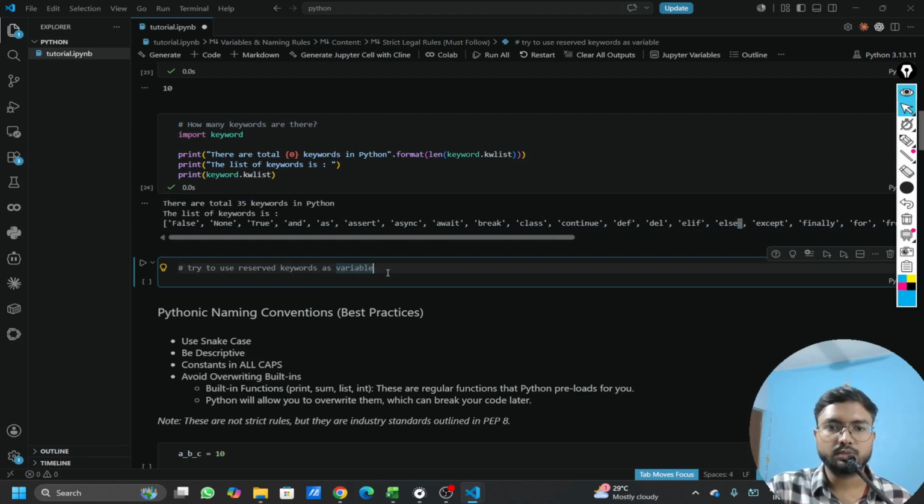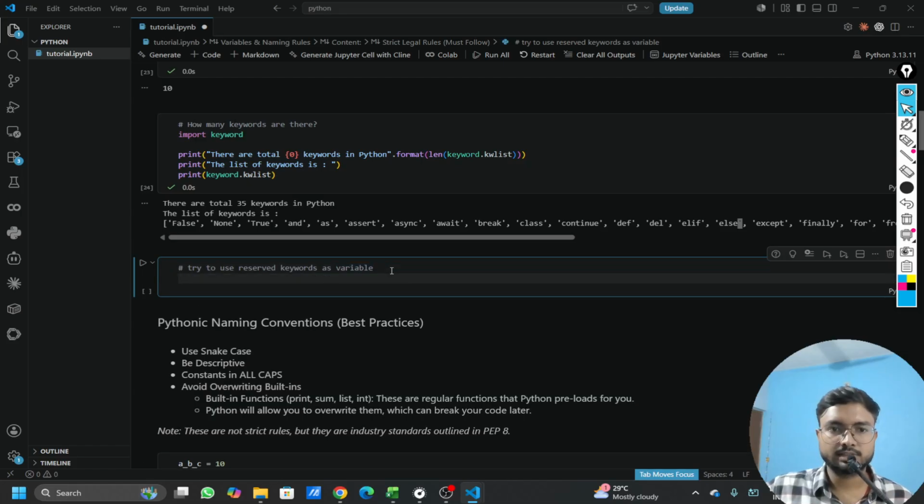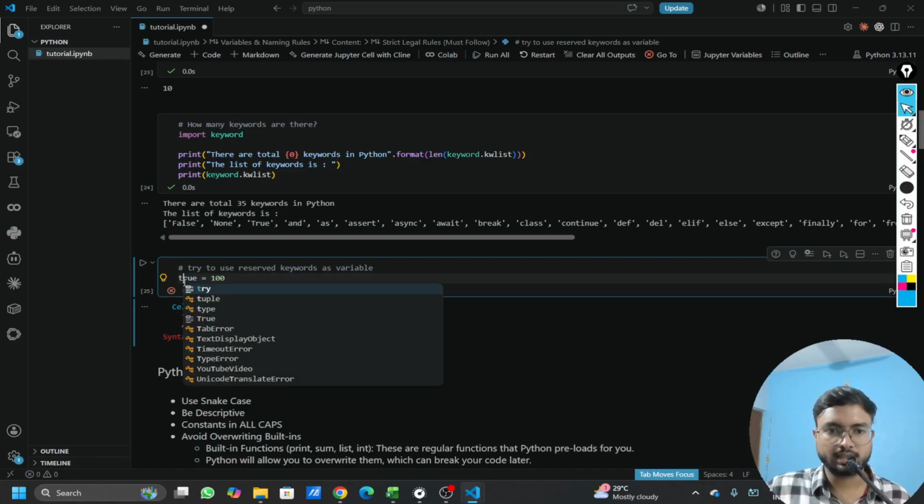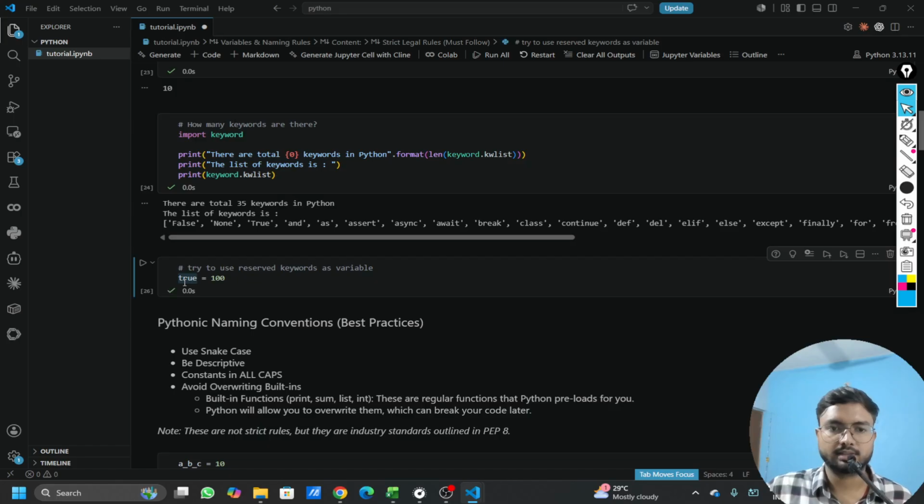Now, if I try to declare a variable using these keywords, let's say True equal to 100, it will throw an error. See, now if I change this True to a small t, then it will not throw an error. This is what it meant.